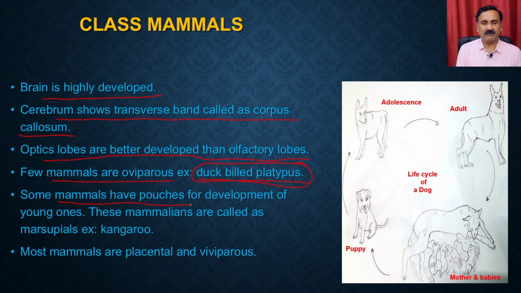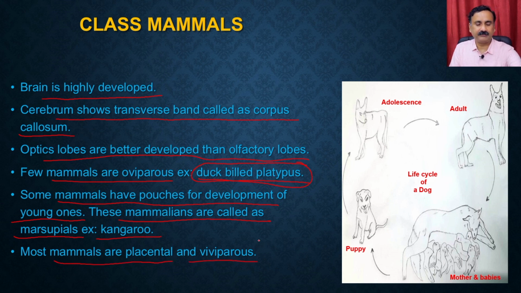Some mammals have pouches for the development of young ones. These mammals are called marsupials, for example the kangaroos, right? You might have seen how kangaroos protect their young ones by keeping them in skin-made pouches, right? Most mammals are placental and viviparous.